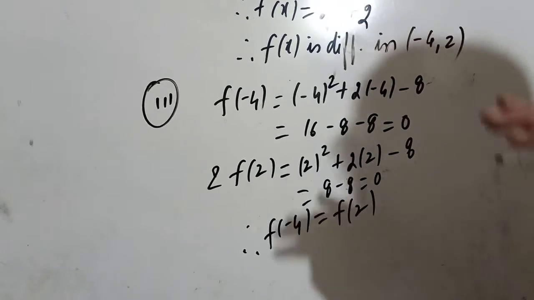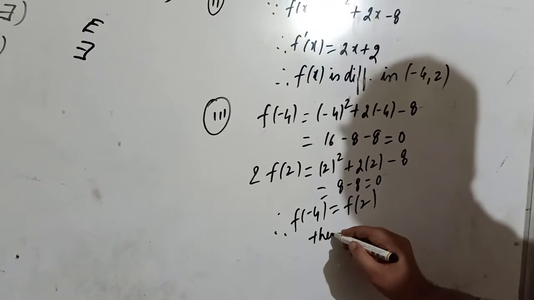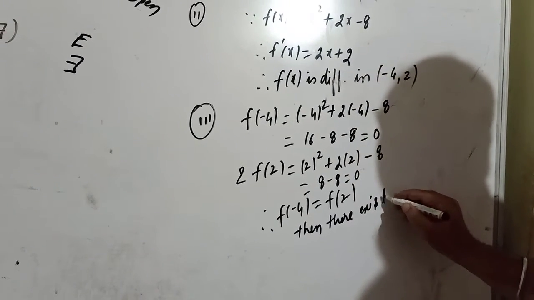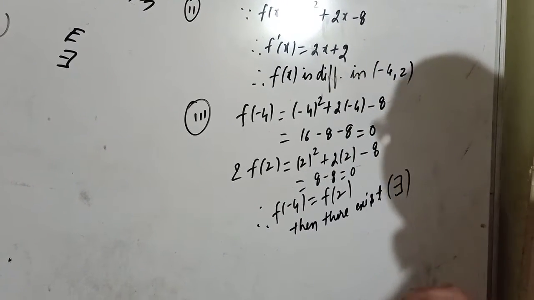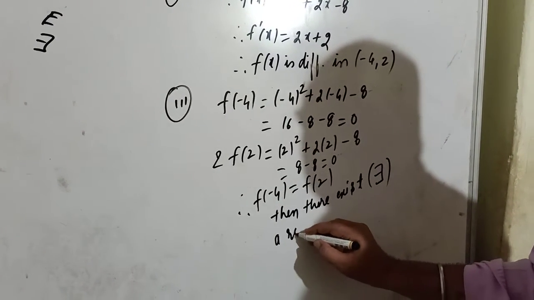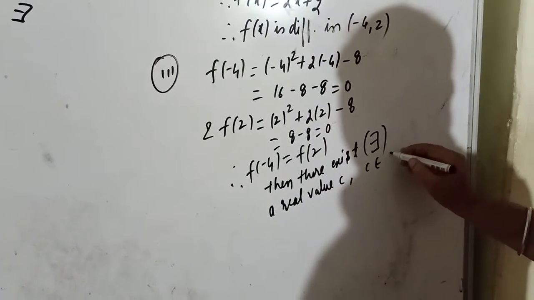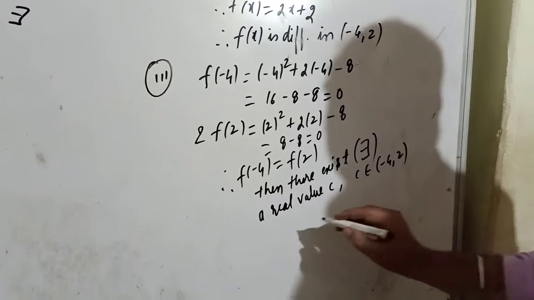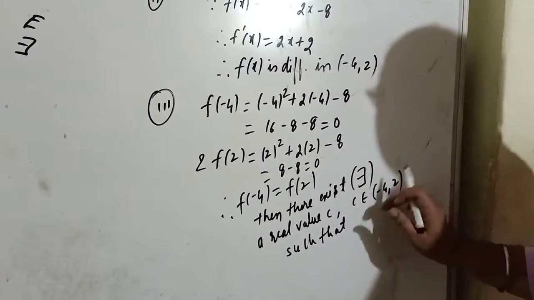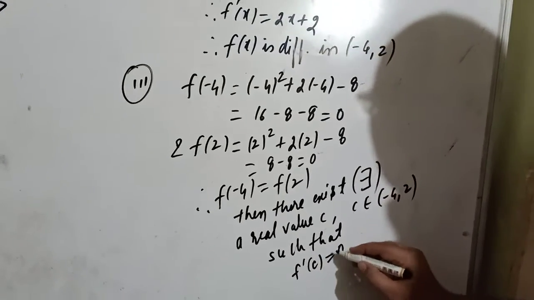As I told you, when all three conditions are fulfilled, you can write then there exists a real value C. Where should this real value C lie? C belongs to the open interval minus 4 to 2, such that f dash C equal to 0. What is f dash x?